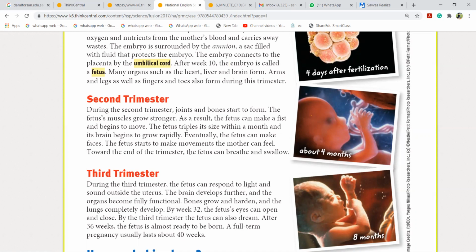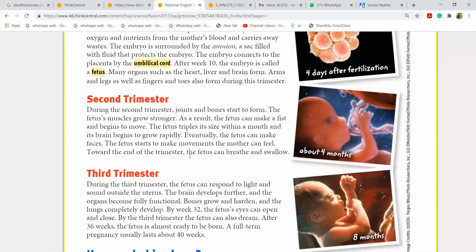So many organs such as heart, liver, and brain form. What all form, girls? Heart, liver, and brain. Arms and legs, as well as fingers and toes, also form during this time. See, SubhanAllah, everything is formed in the first trimester. Little fingers, toes, brain, liver, heart. Some of the inner bones are left. Now, did you understand till here very clearly? Yeah, Miss.